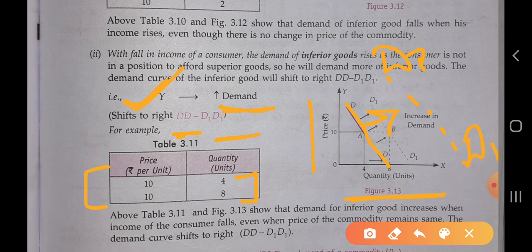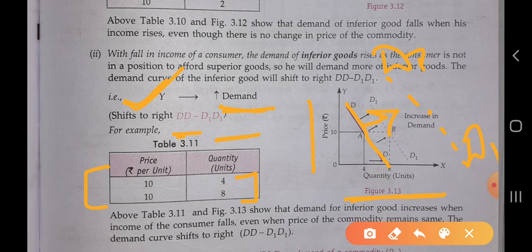Whenever there is an increase in demand, there will be a rightward shift of the curve. It totally depends on what purpose we show the relation of the two commodities or two factors.